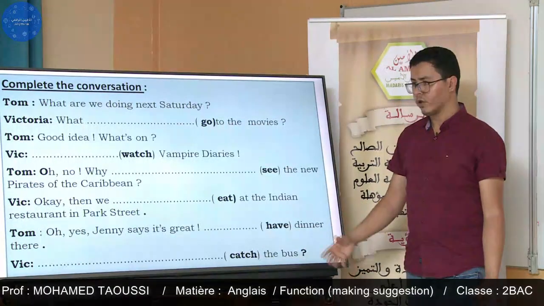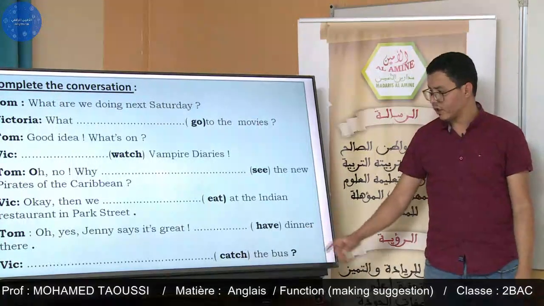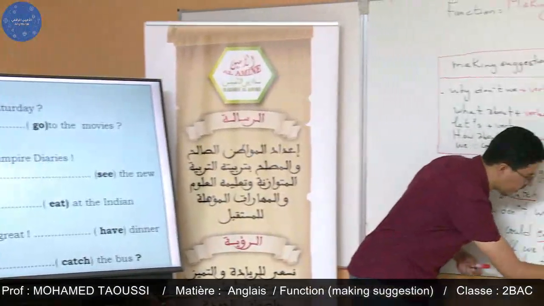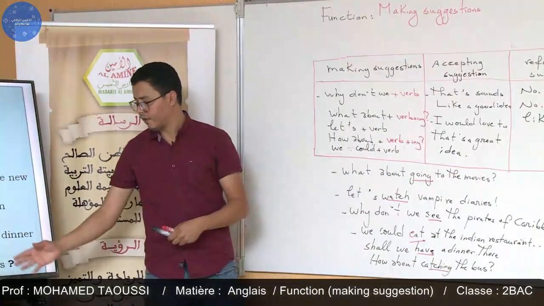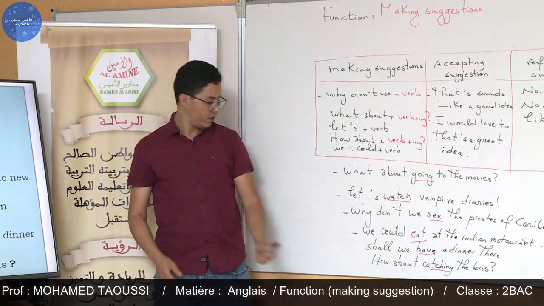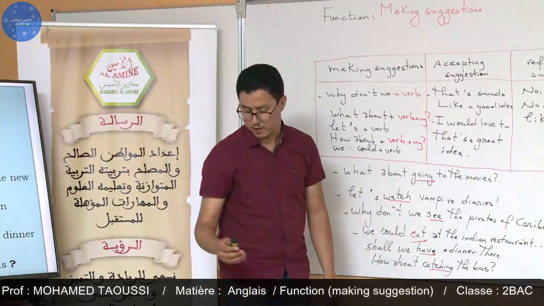After that he says, shall we have dinner there? Shall we have dinner there? It means at the Indian restaurant. And Victoria finally suggests catching the bus. She says, how about catching the bus?